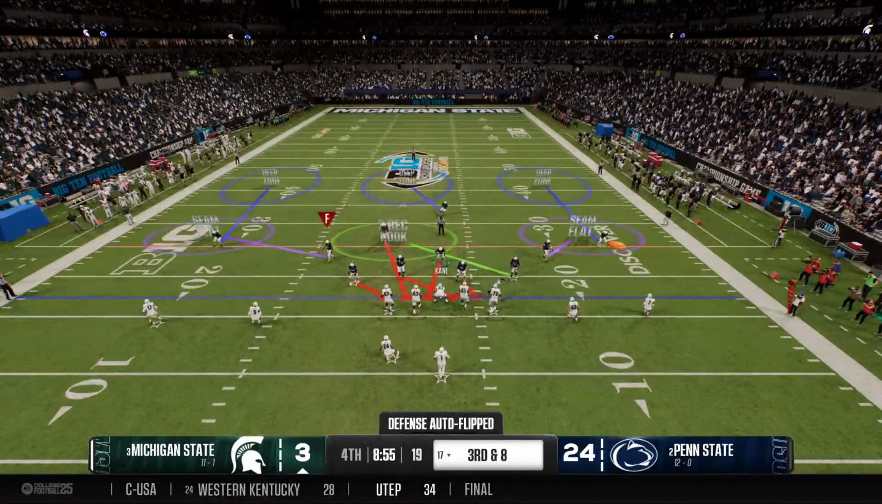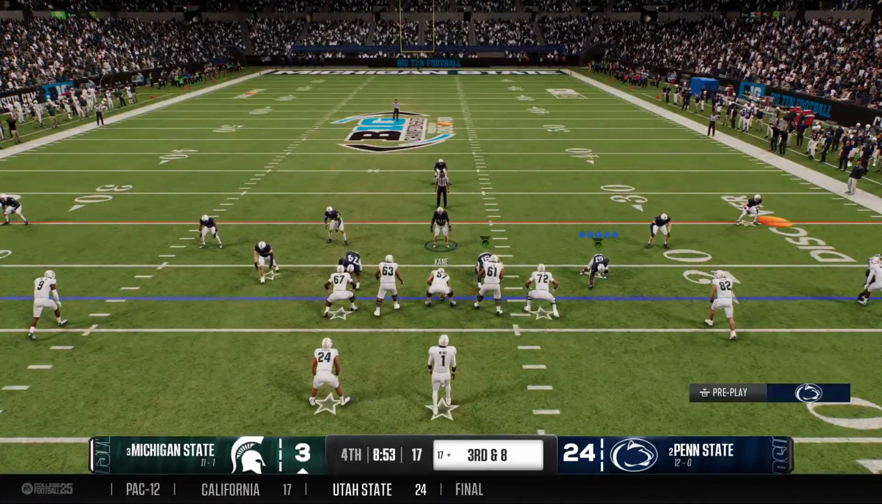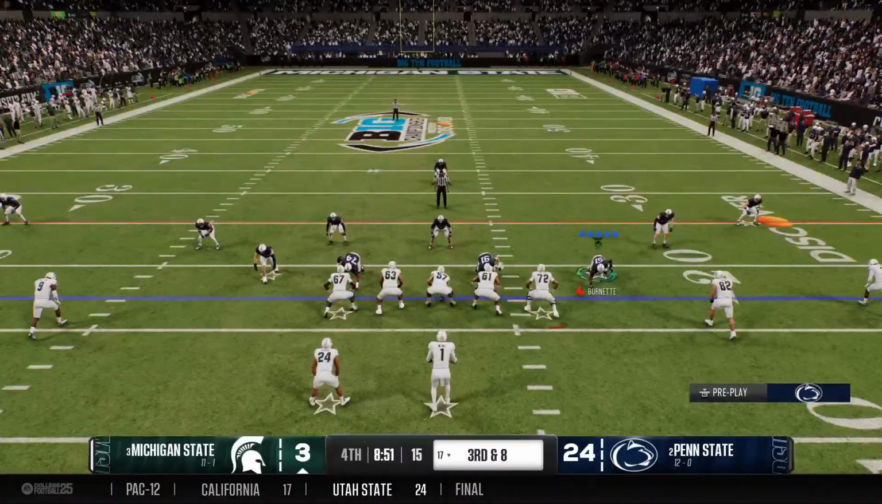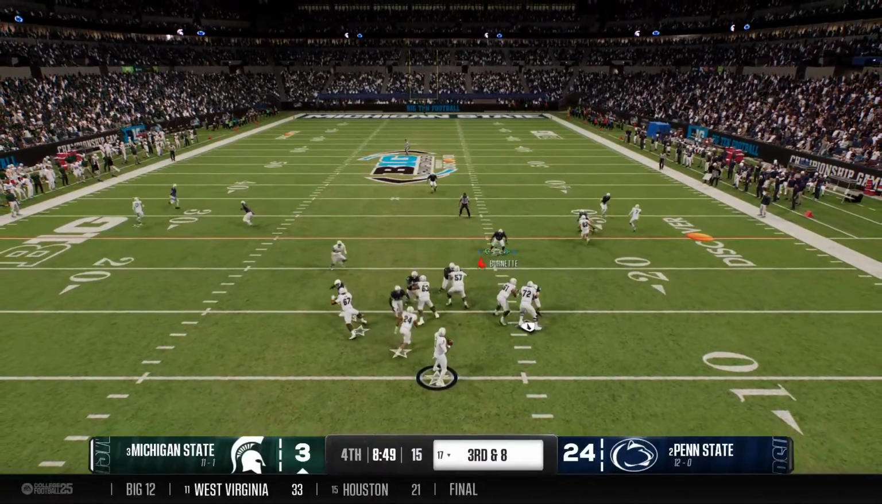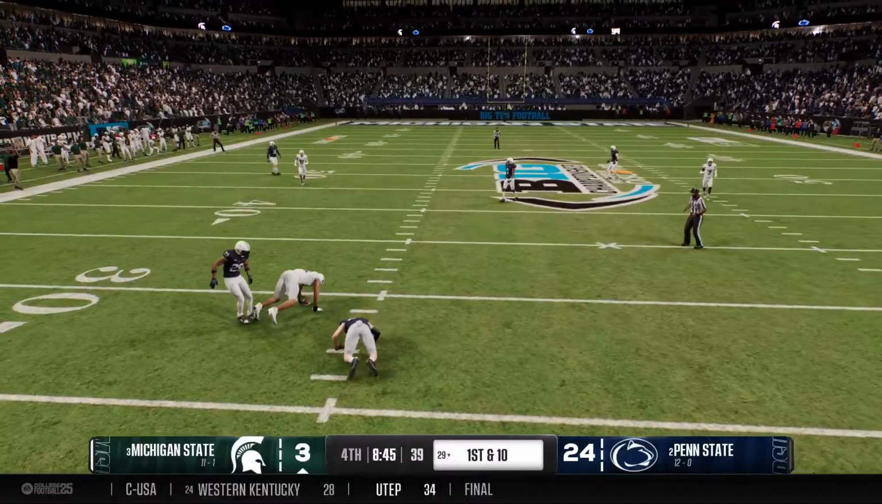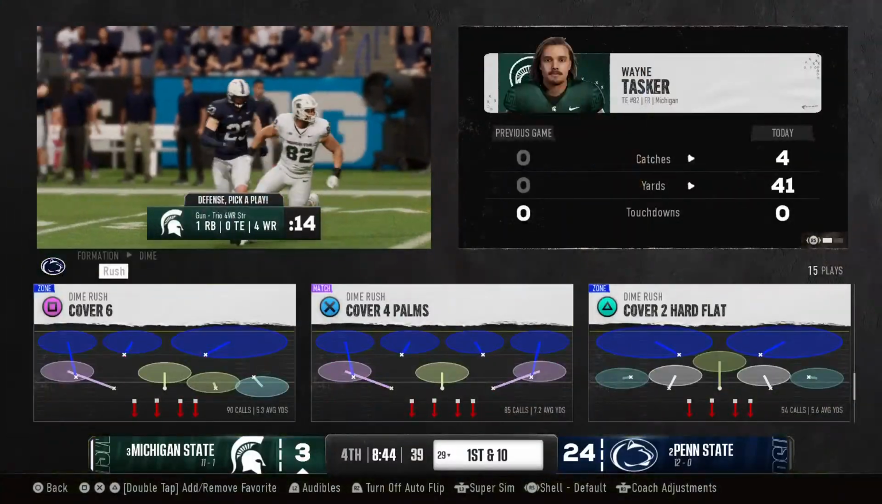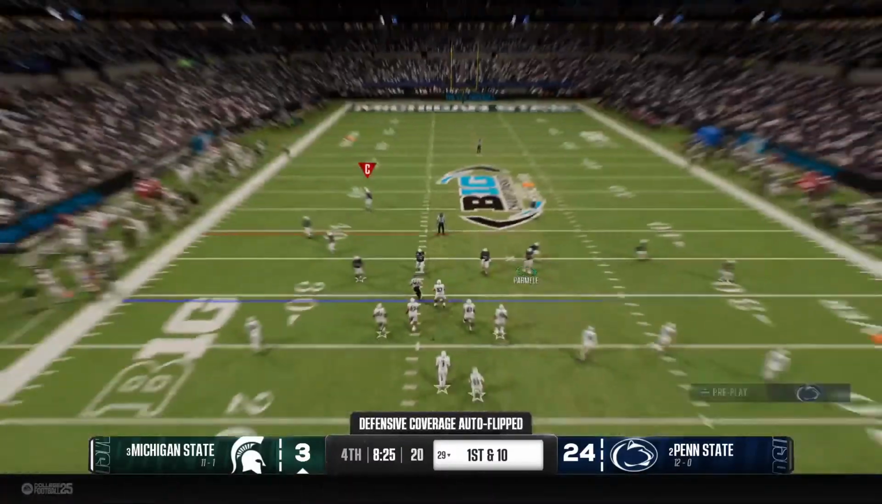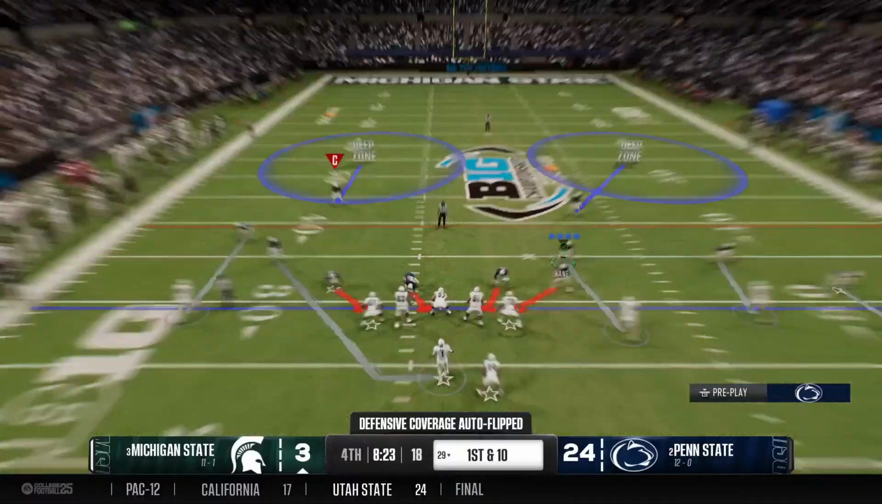Not going to be easy here. Backed up, a long way to go for a first down. And he'll drop back here on third down. And look at the speed there. They finally bring him down, but it's a nice gain. Finally, good for them. They come up with a big play like this.